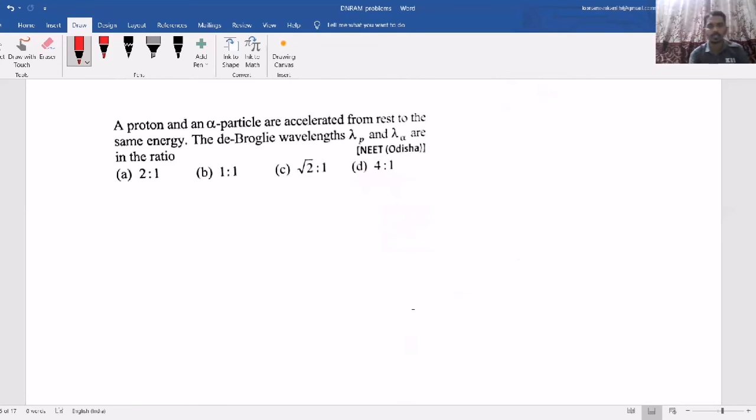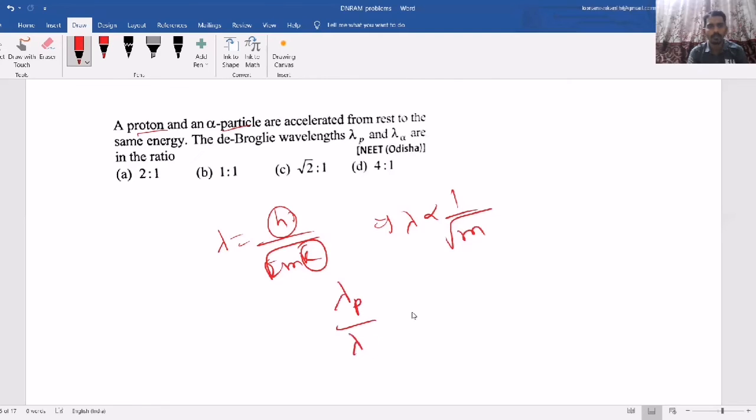Now, I said sometimes comparison based questions will come. So now, a proton and an alpha particle are accelerated from rest to the same energy, same kinetic energy. So the de Broglie wavelength: lambda equal to h by root 2mK in terms of kinetic energy. So kinetic energy same, h same. So lambda is inversely proportional to square root of mass. Now lambda for proton by lambda for alpha, they are asking the ratio.